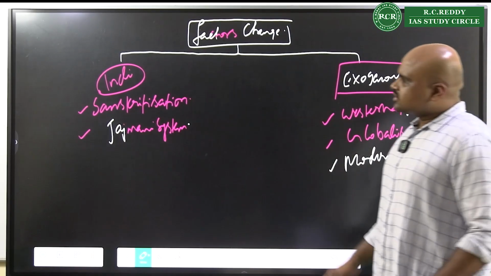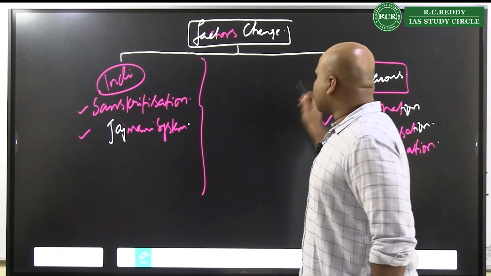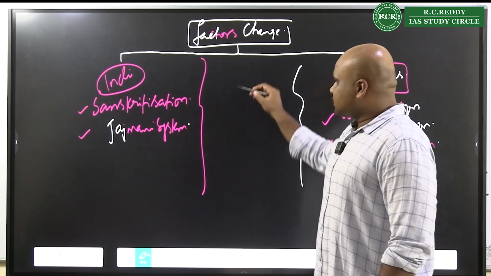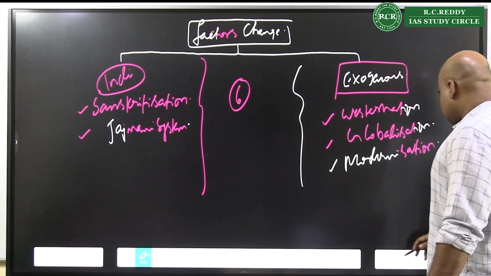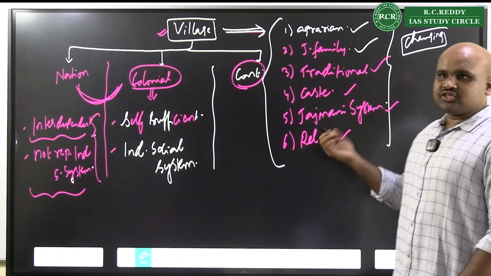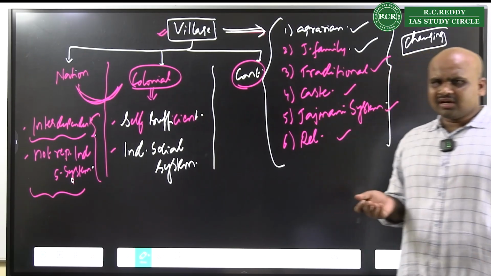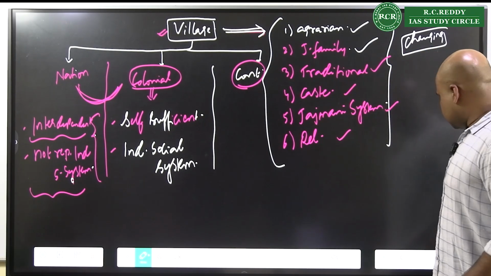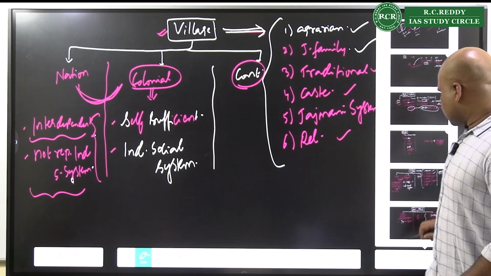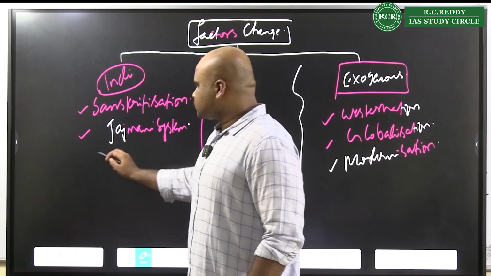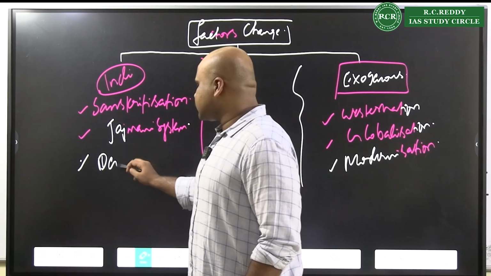And here what are we seeing? We are seeing that because of all of this, the 6 characteristic features that we discussed previously are changing. And not only that, please add one more internal factor, my dear. That one more internal factor is democratization.